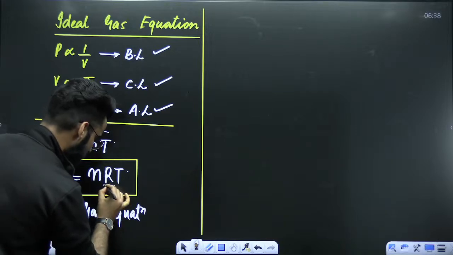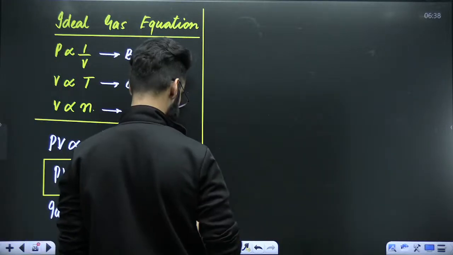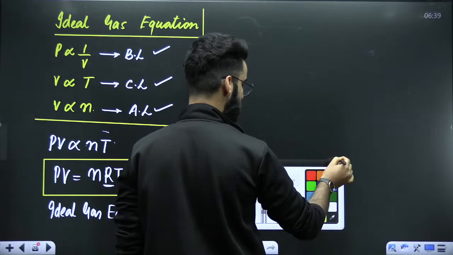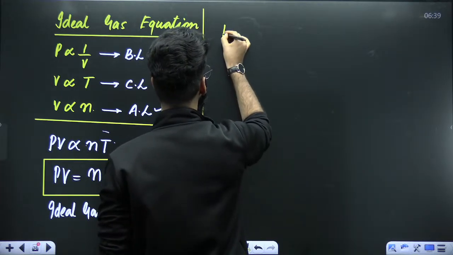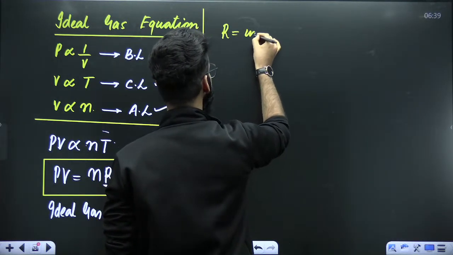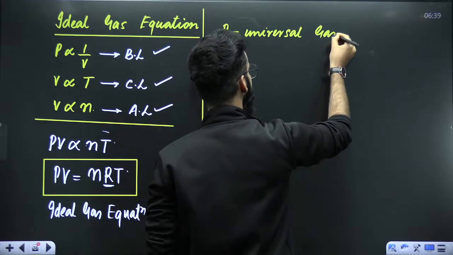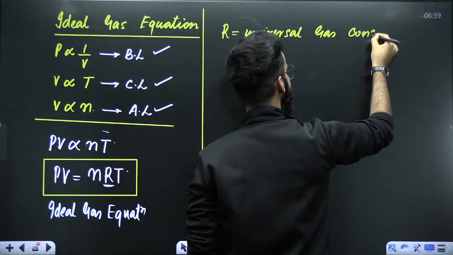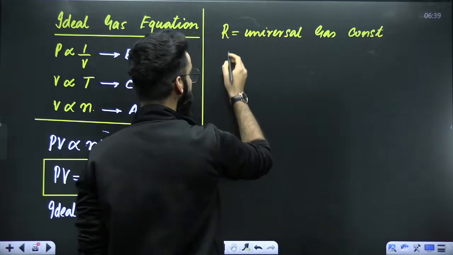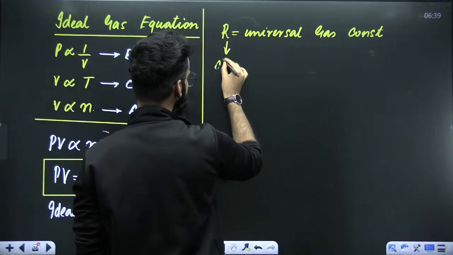So this R over here, my dear students, is something which you call the universal gas constant, you know it. R is what you call the universal gas constant, right? And the value of R depends on.